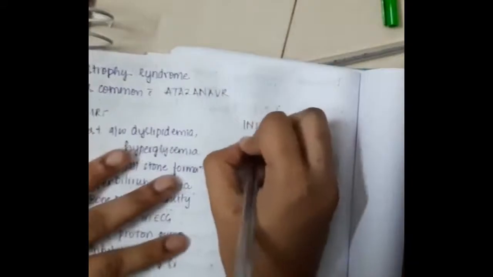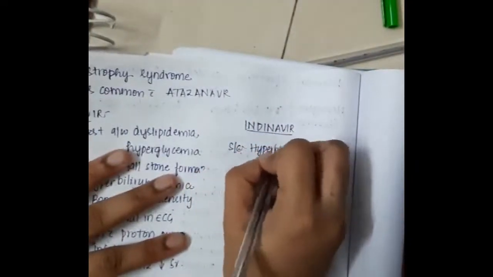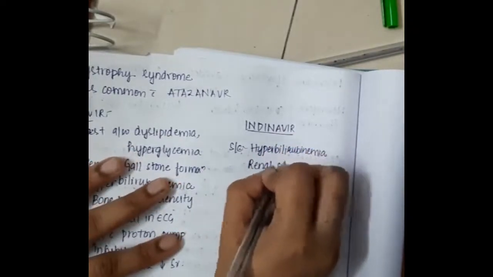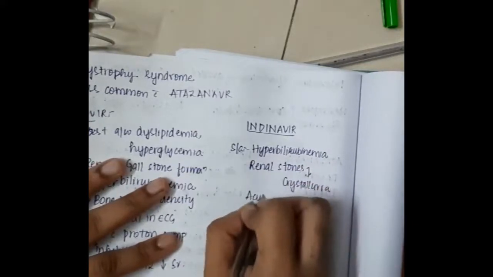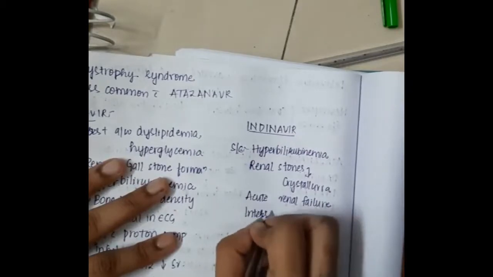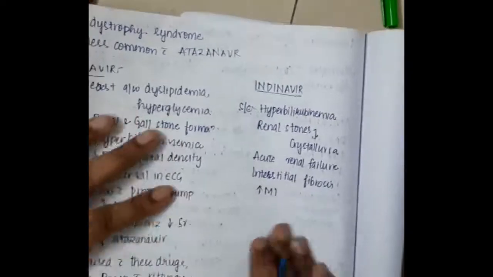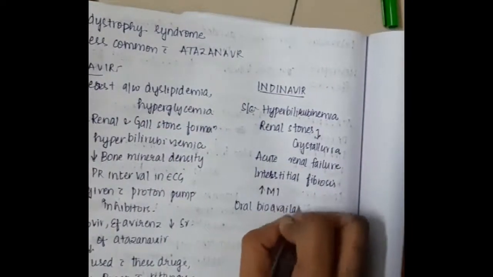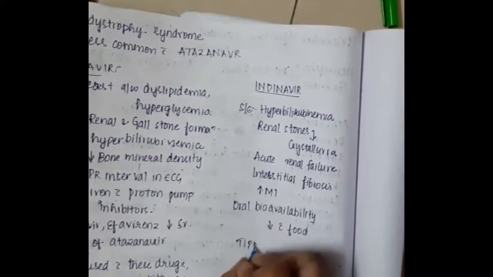Then the next important drug is indinavir. The side effects of indinavir are hyperbilirubinemia and renal stones, which result in crystalluria and can cause acute renal failure. Interstitial fibrosis can occur, and increased MI can also occur. The oral bioavailability of indinavir also decreases with food.